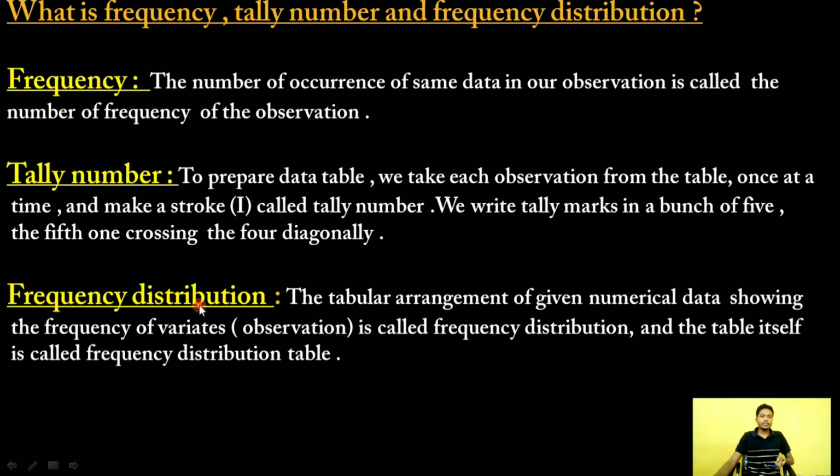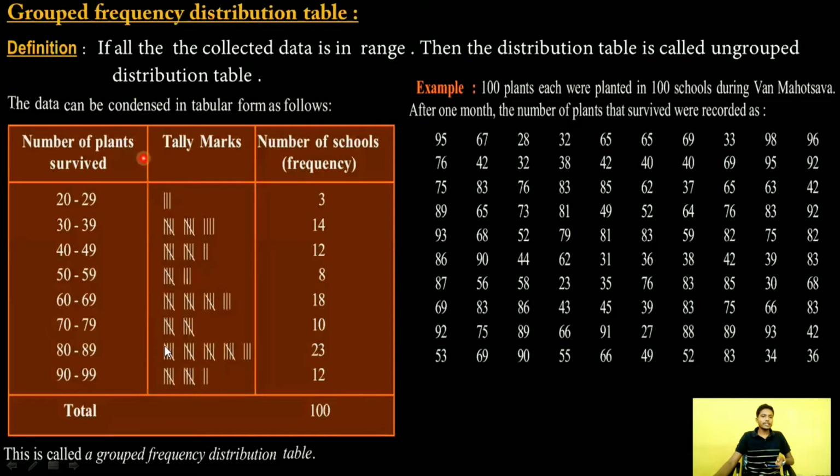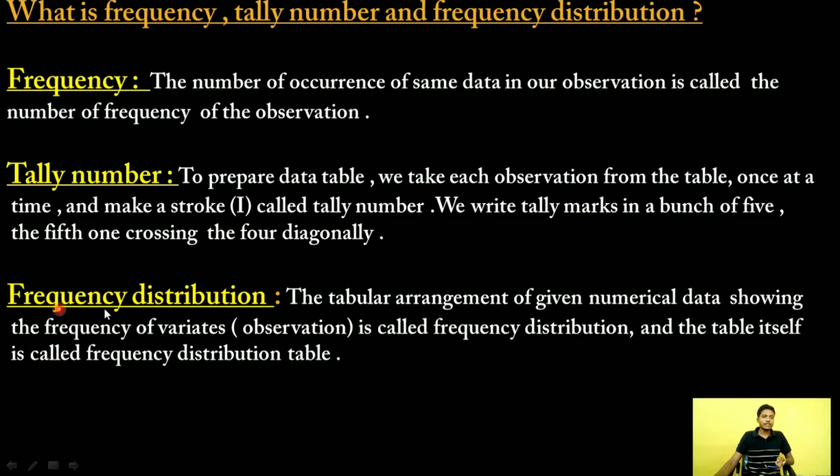Frequency distribution. Frequency distribution means the above table we have discussed. This table is called a frequency distribution table. The tabular arrangement of given numerical data showing the frequency of variates is called a frequency distribution, and its table is called a frequency distribution table.